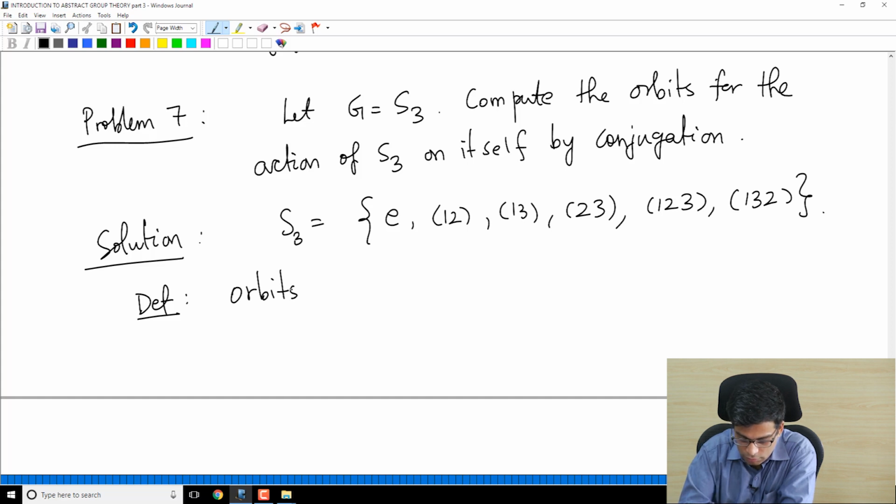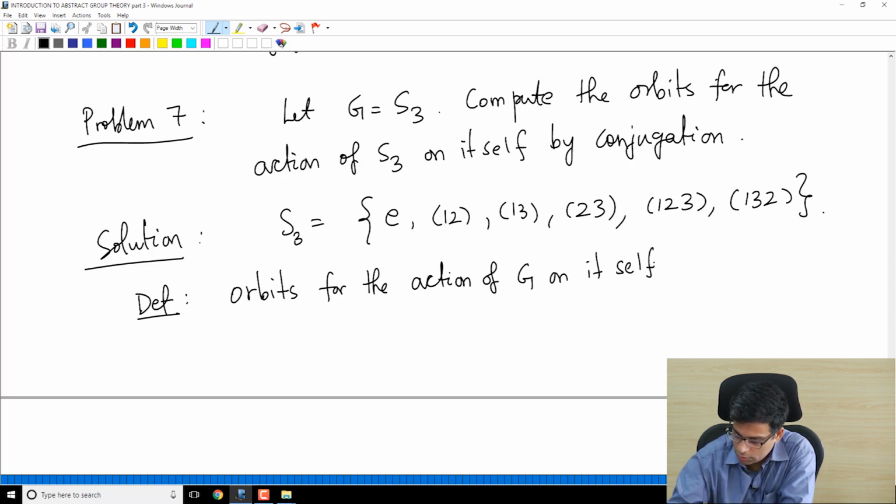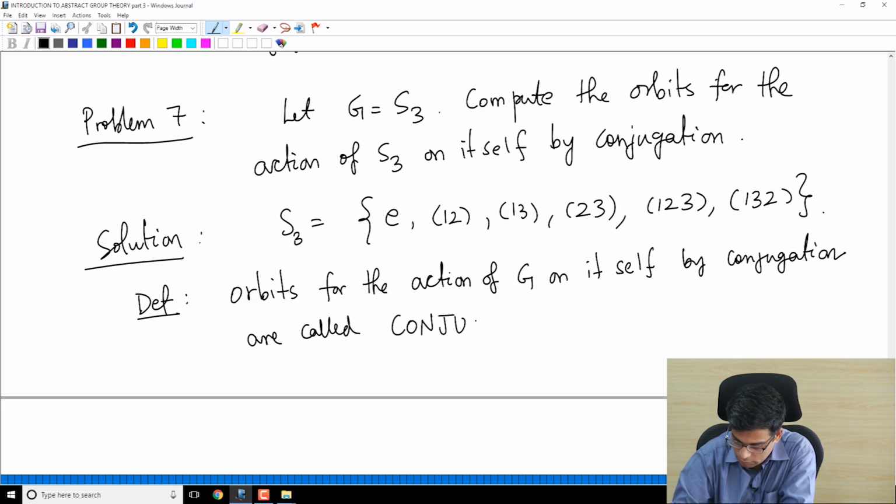Orbits for the action of G on itself by conjugation are called conjugacy classes.